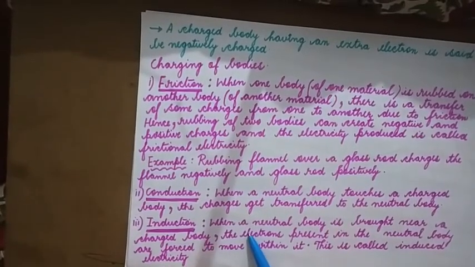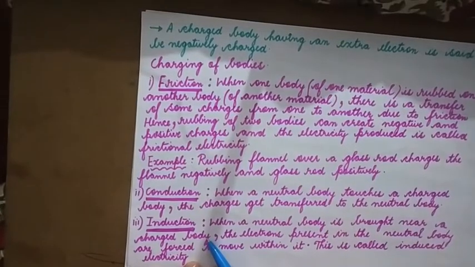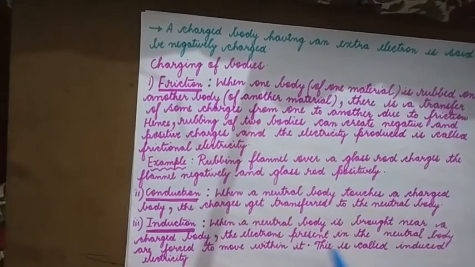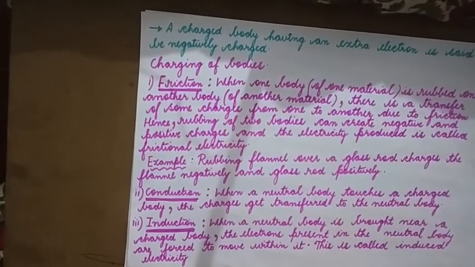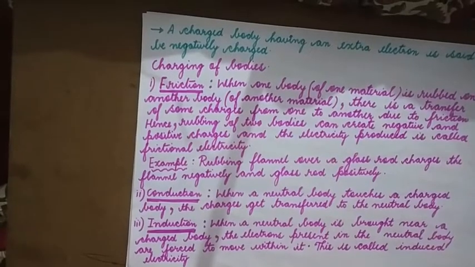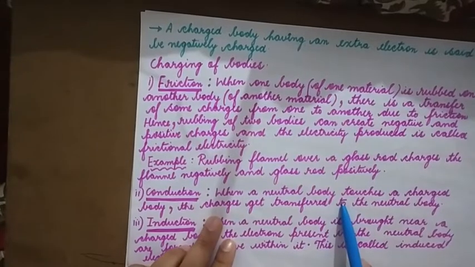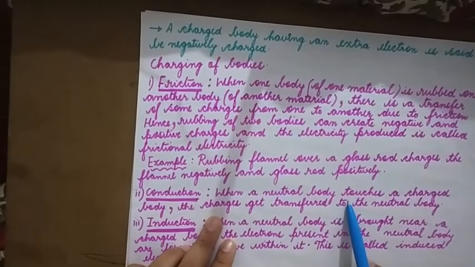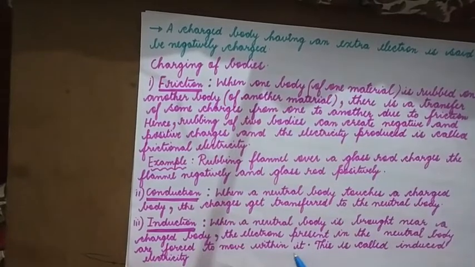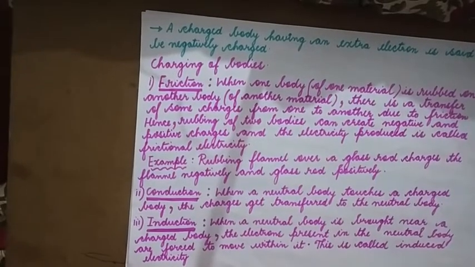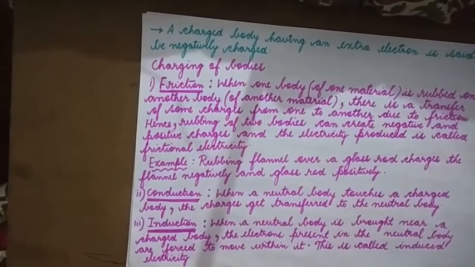In induction, when a neutral body is brought near a charged body, the electrons present in the neutral body are forced to move within it. This is called induced electricity. In induction, we are forcing the charges so that they get transferred to the other body. In conduction, the charges are not forced; they get transferred. Whereas in induction, the electrons from the neutral body are forced to be transferred into the other body.